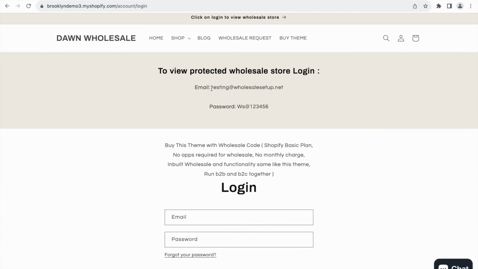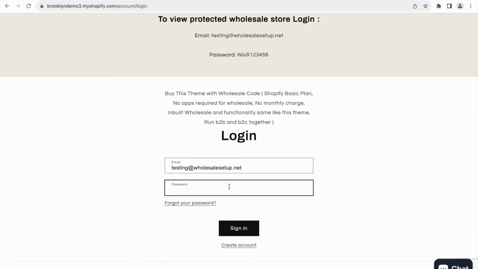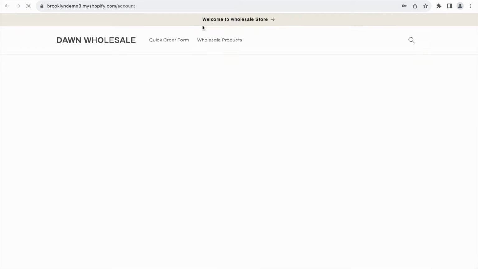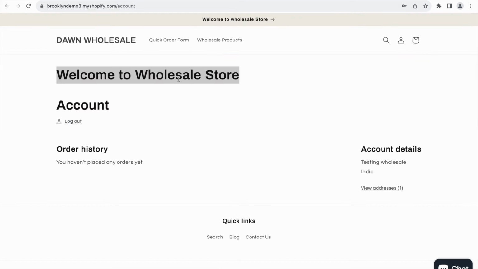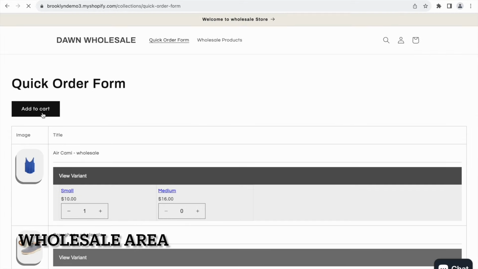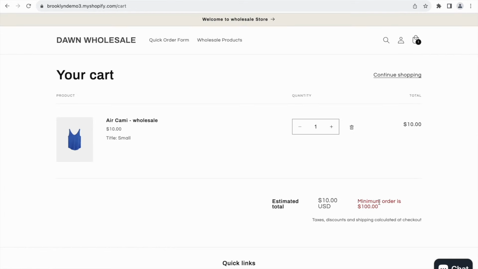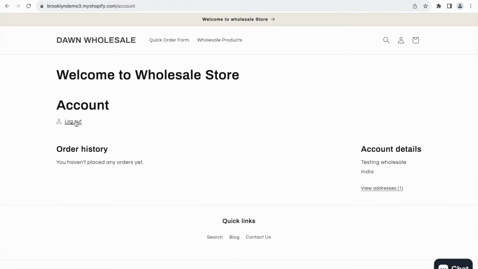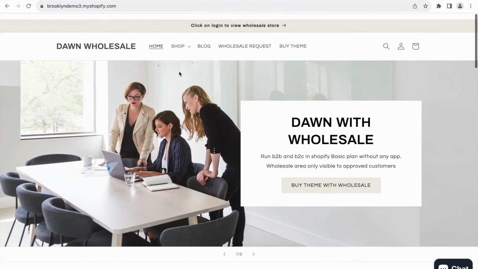So as you can see, these are the test details. After sign-in, the main menu is replaced with the wholesale one, and it is showing welcome to wholesale store. This is the wholesale quick order form that is also included with this theme. So if I click on add to cart, it is showing minimum order. And if I log out, the main menu is replaced with the retail one.